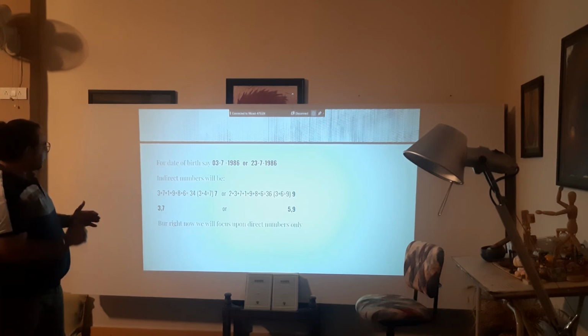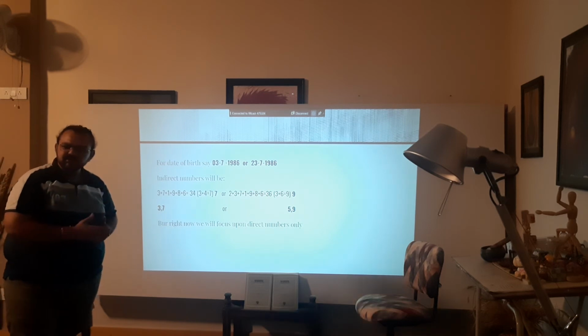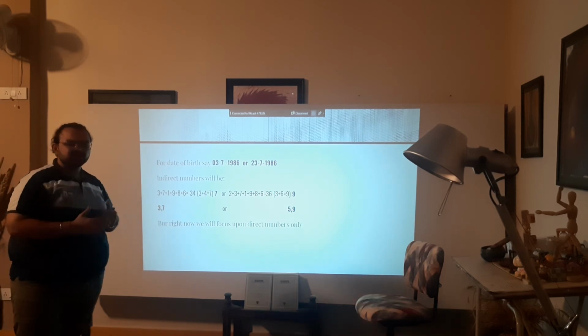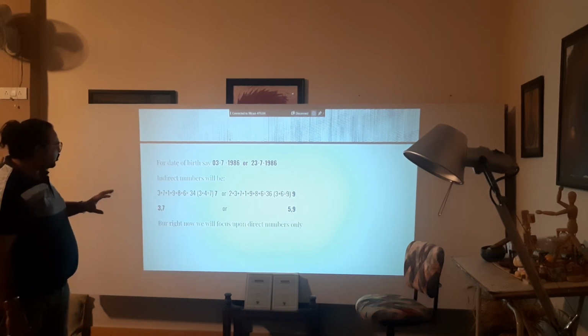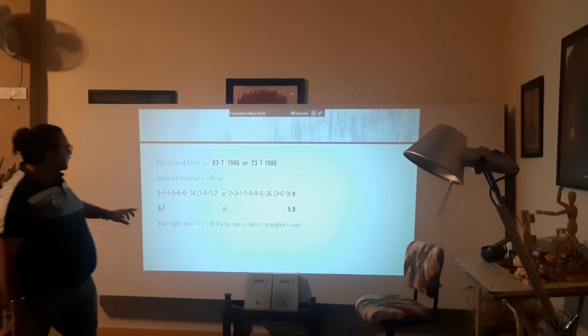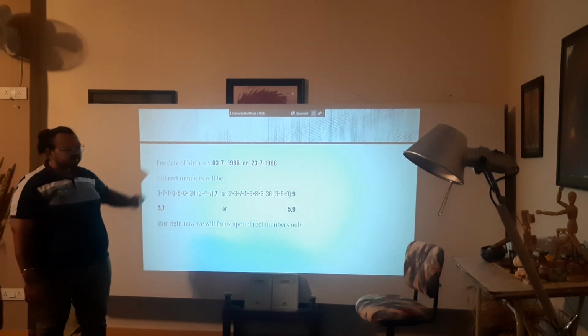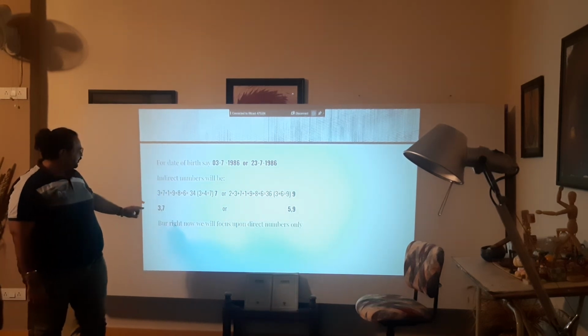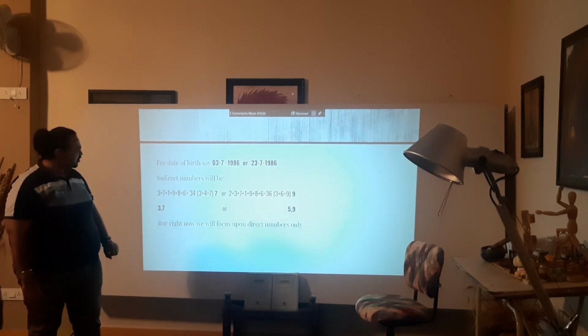So now, there are 2 or 3 types of indirect numbers that they look into. There is something known as a Kuwa number also that they look into in Chinese numerology. But the most important part is the first number that comes in your date of birth, that is the date. So here the 3rd is the date, right? So 3 and the subsequent total comes to 7. So 3 and 7 are important numbers.